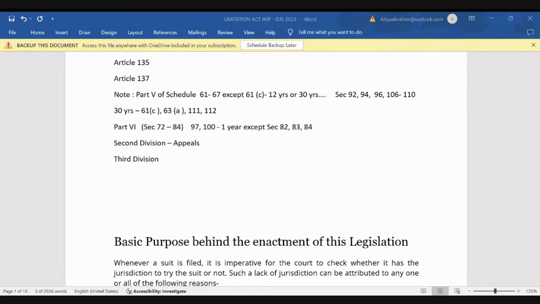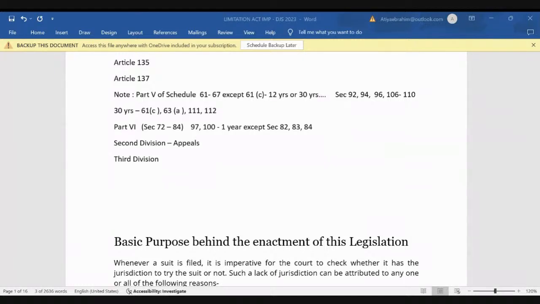Now coming to Part 3, computation of period of limitation. When you are calculating the period of limitation, what will be the procedure and rule? It's given from section 12 to section 24. Part 4 is acquisition of ownership by possession, which is 25, 26, and 27.